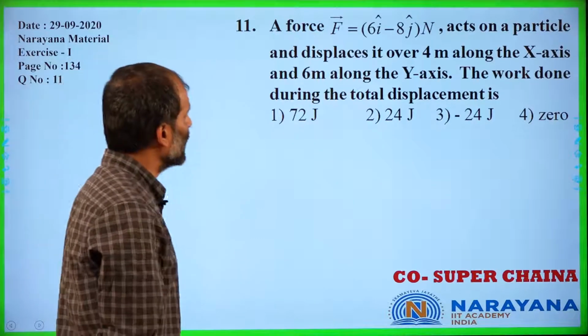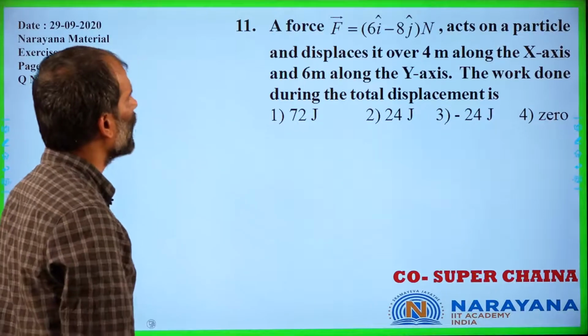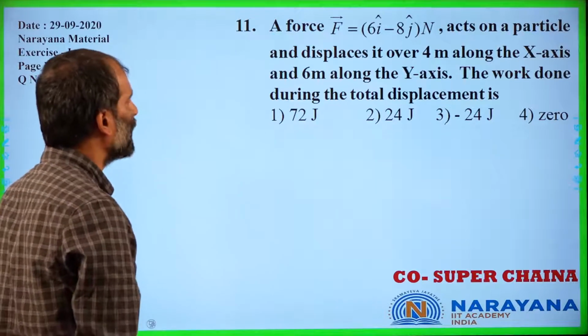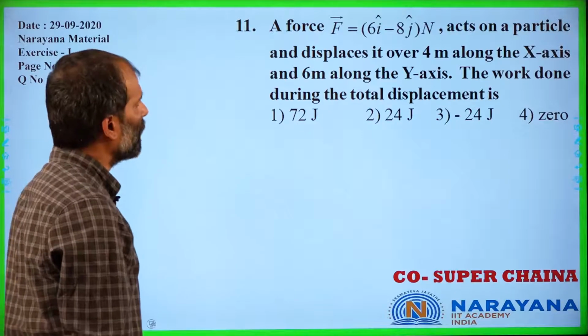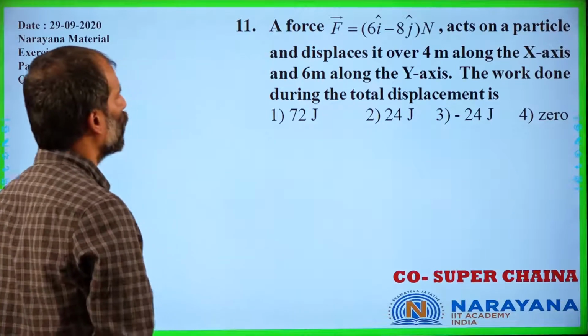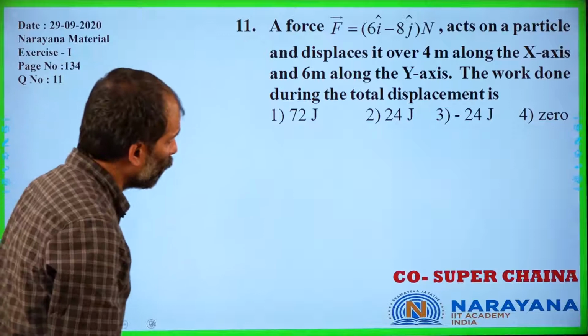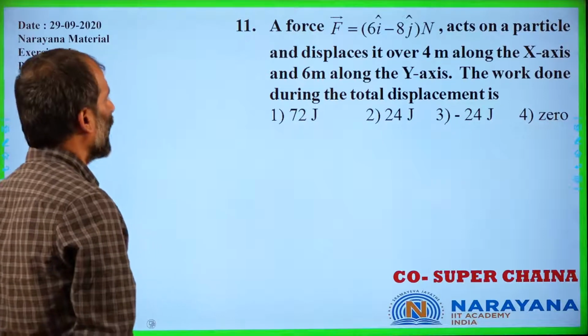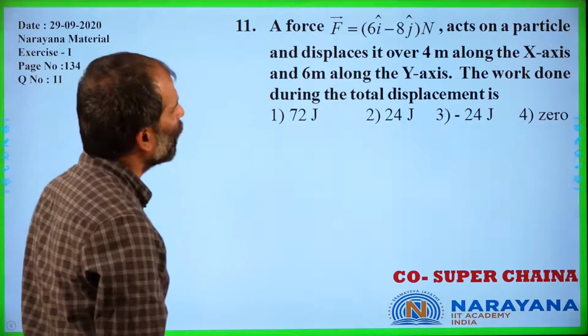In this, it is given that a force F bar equals 6i cap minus 8j cap acts on a particle and displaces it over 4 meters along the x-axis and 6 meters along the y-axis.